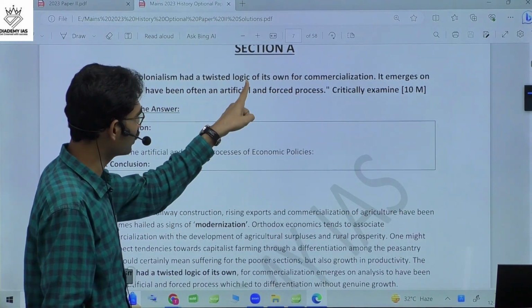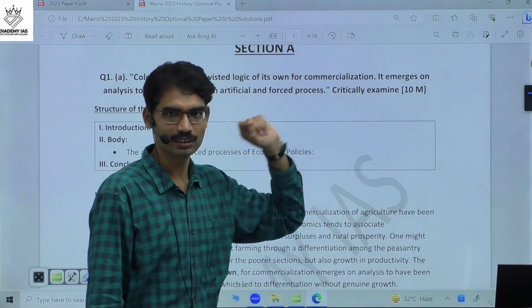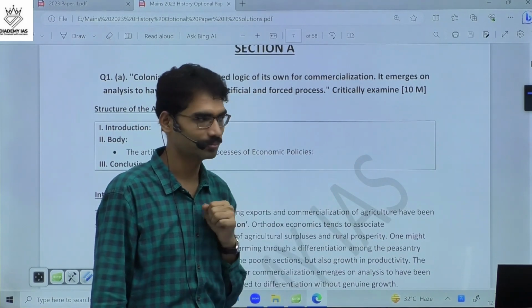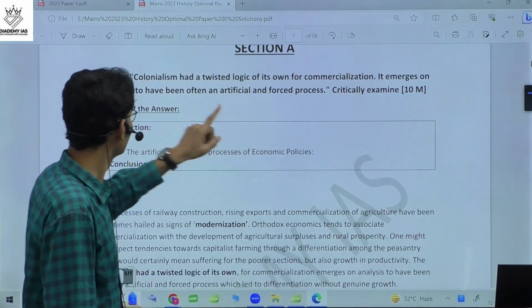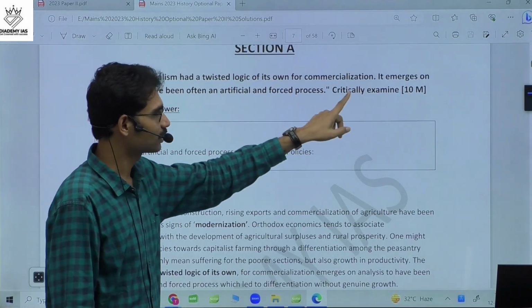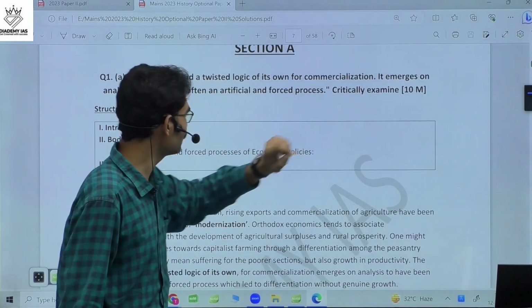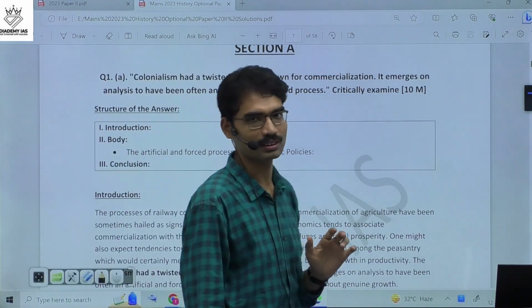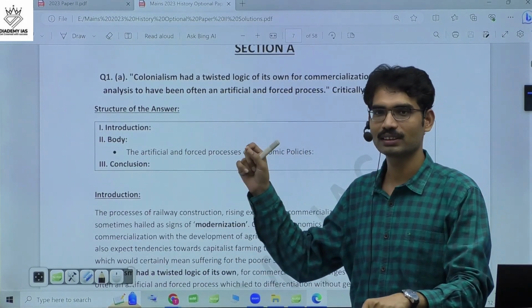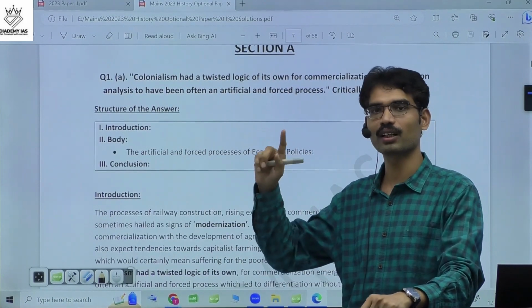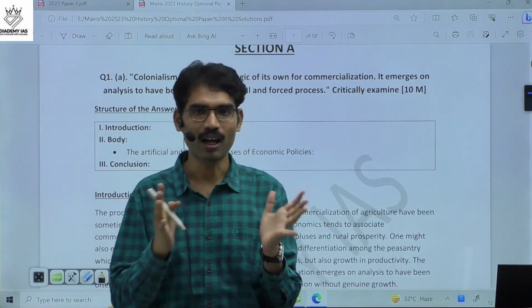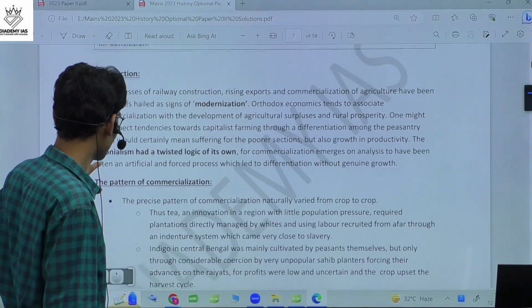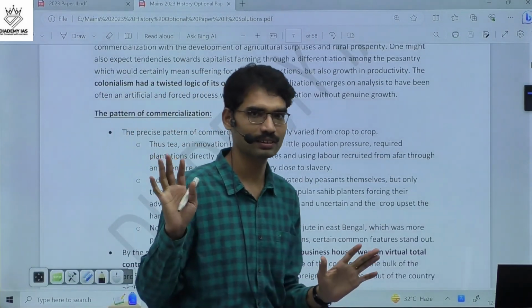Colonialism had a twisted logic of its own for commercialization. British always say commercialization of agriculture is a tool of modernization. But what Sumit Sarkar is saying, colonialism had a twisted logic. It has some other reason. It emerges on analysis to have been often an artificial and forced process. Always, this commercialization is not a natural one, but a forced one, an artificial one. And the simple answer is how they introduced commercialization, that is the only one. The pattern of commercialization is the answer, simple one.